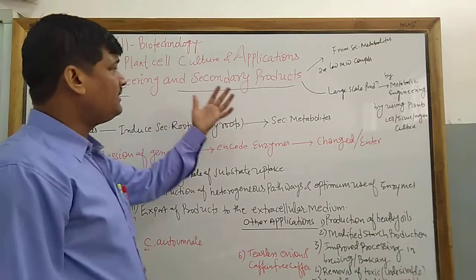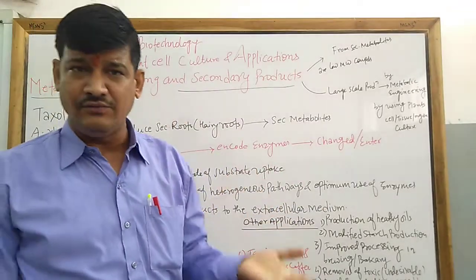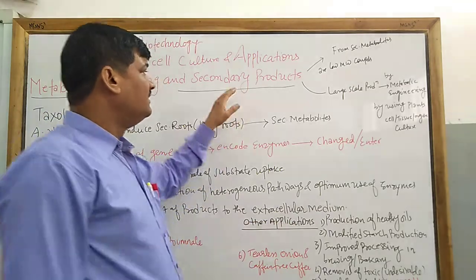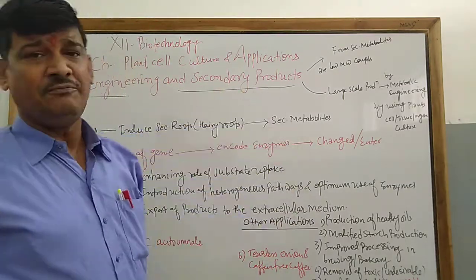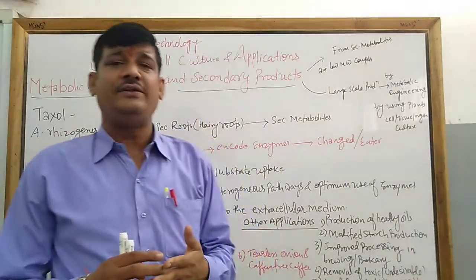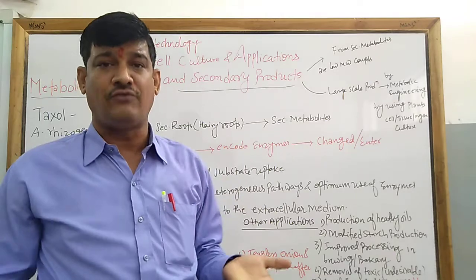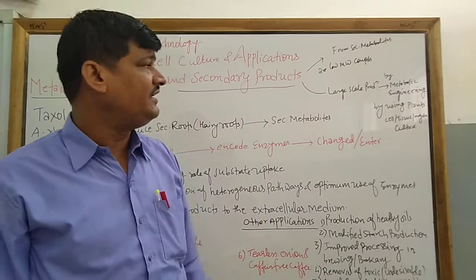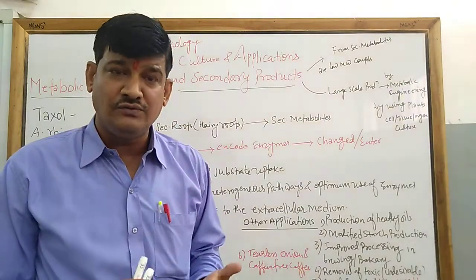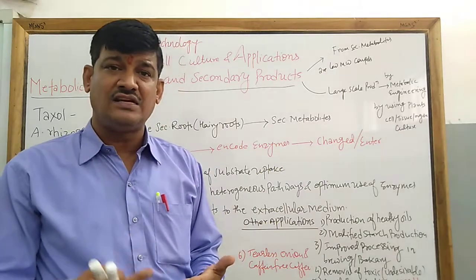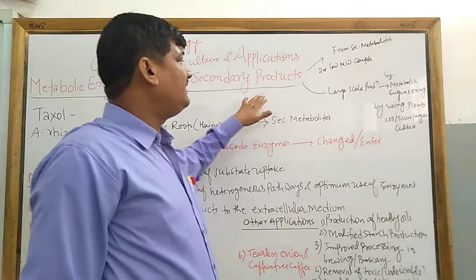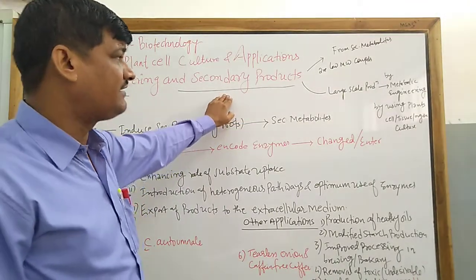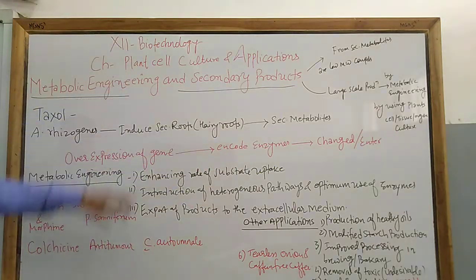So for the large production of secondary products, what strategy will we use? Genetic engineering, or we will follow the approach of biotechnology. These secondary products are produced in a small quantity in the normal cell. They are not in enough quantity. So to increase their concentration, we apply genetic engineering through plant tissue culture, gene transfer techniques, cell culture, organ culture, or other aspects of tissue culture for the production of secondary products. So what is metabolic engineering?